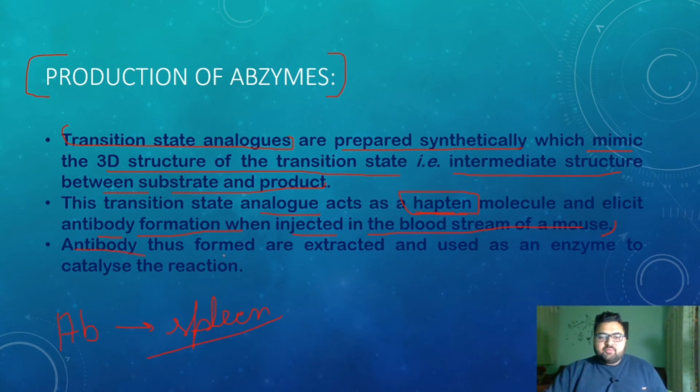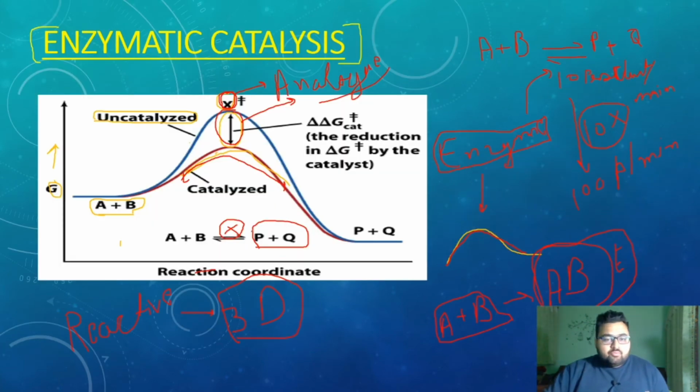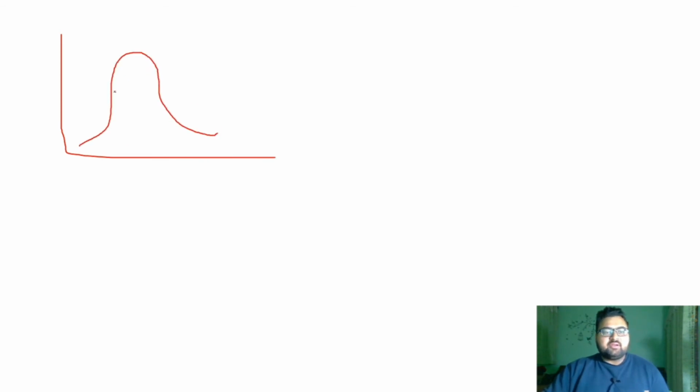The antibodies thus formed are extracted and used as an enzyme to catalyze the reaction. How is it happening? This is the reaction going on: A plus B is getting converted into P plus Q, and there is a transition state X, which has a certain 3D structure.